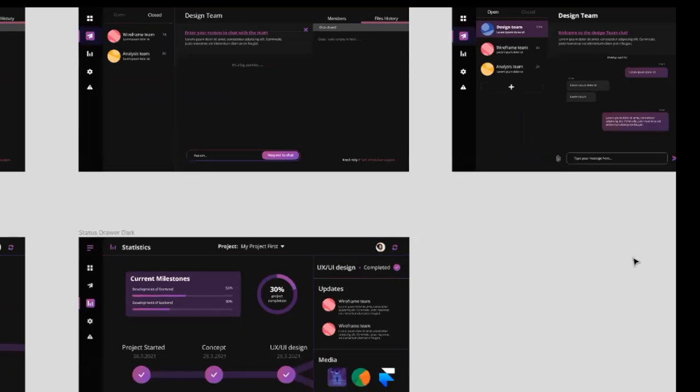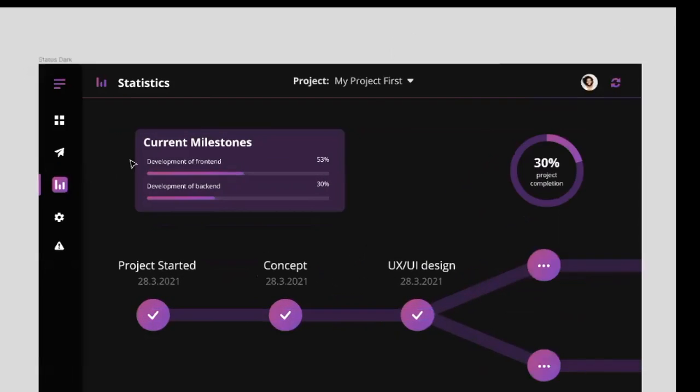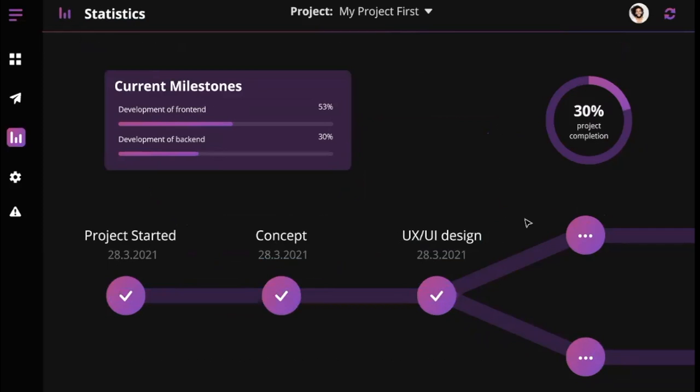And then we have the progress bar. This is something like a milestone. So each blob here is a milestone. So you can have something like wireframes, and then the UI UX, and then it kind of separates into the front end and back end, and then it joins back later. So it just depends on the workflow of that specific project. And then you can have the overall completion blob.